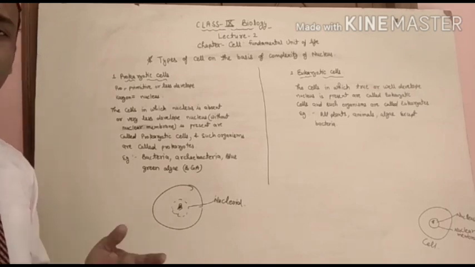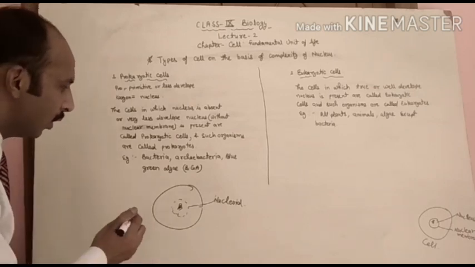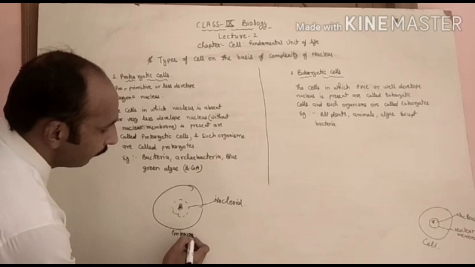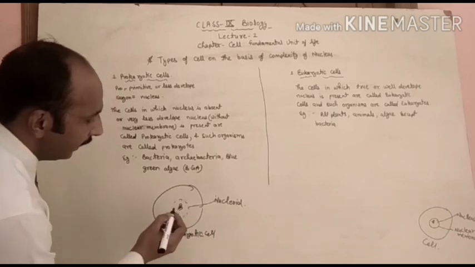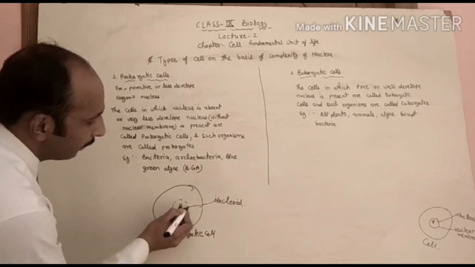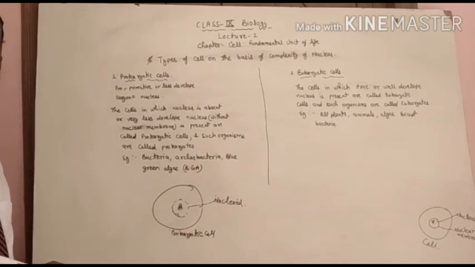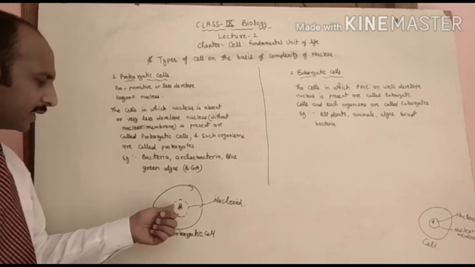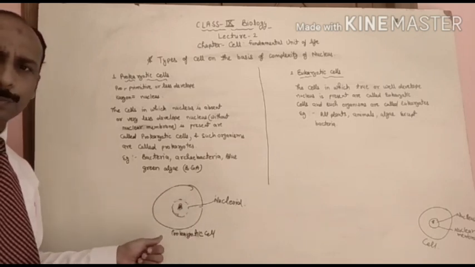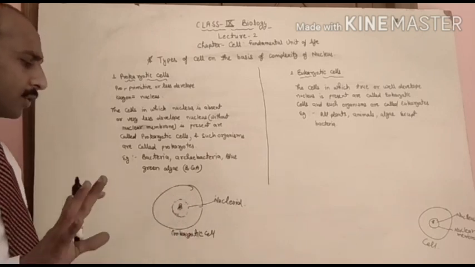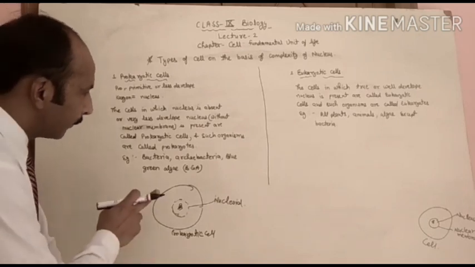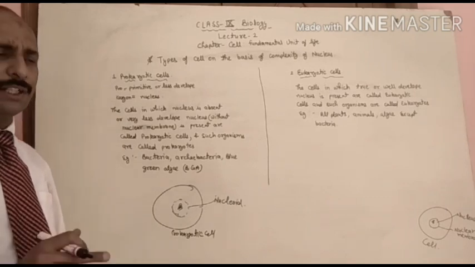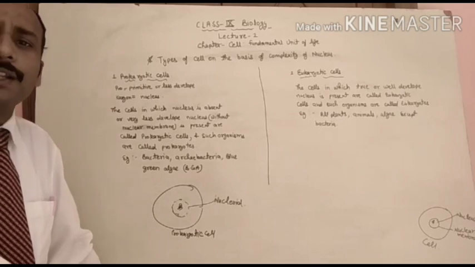Nucleoid means like a nucleus, not an exact nucleus, because the nucleus which is present in the prokaryotic cell is not having a nuclear membrane. So the DNA or the internal things of the nucleus are directly present in the cytoplasm. So the nuclear membrane is not present in prokaryotic cells, and organisms which are made up of such cells are called prokaryotes.